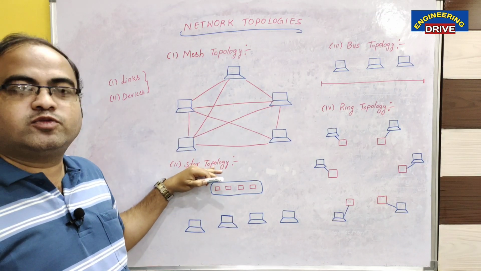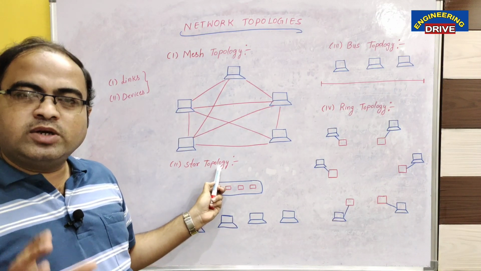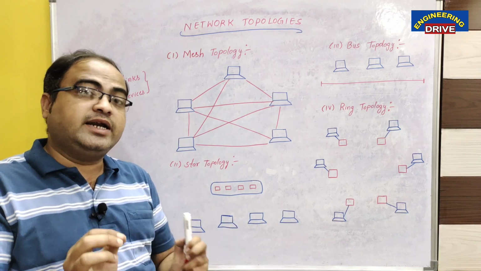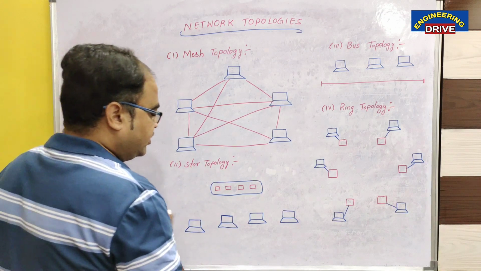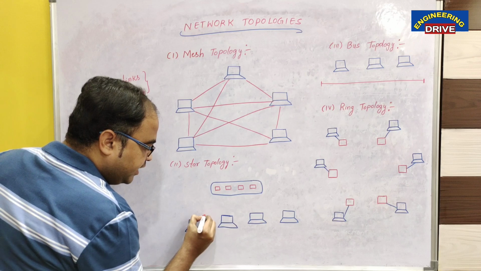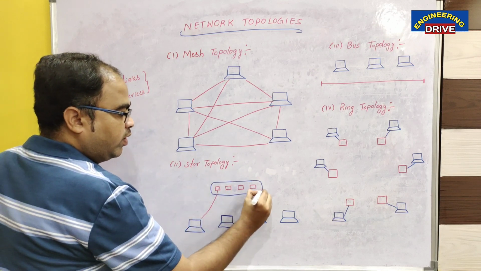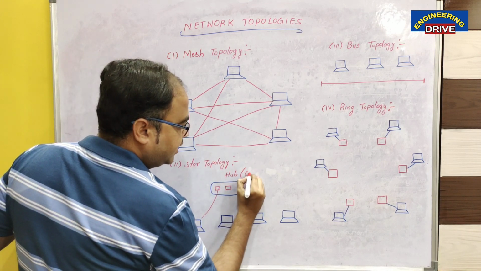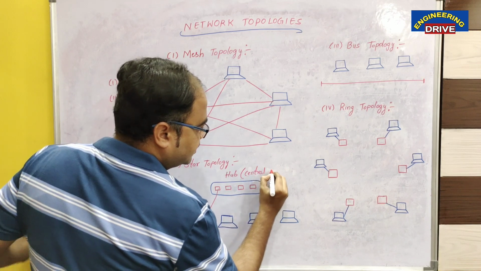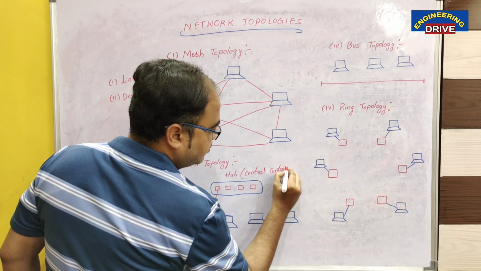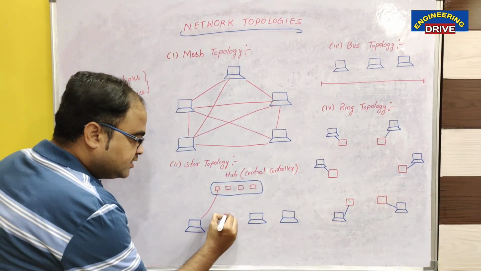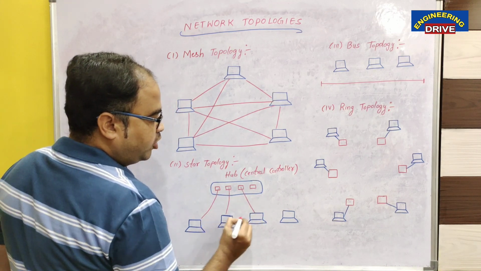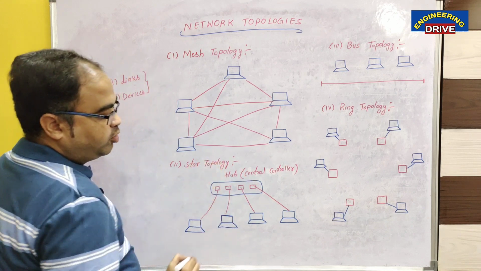Now, coming to the second type of topology, star topology. In star topology also there are devices, and all these devices have a dedicated point-to-point link. But what is the difference? Each device has a dedicated point-to-point link to one more device, which we call the hub. This hub acts as a central controller. Again, device number 2 will have a dedicated point-to-point link to the hub. Here also a dedicated link to the hub, and the 4th device has a dedicated link to the hub.